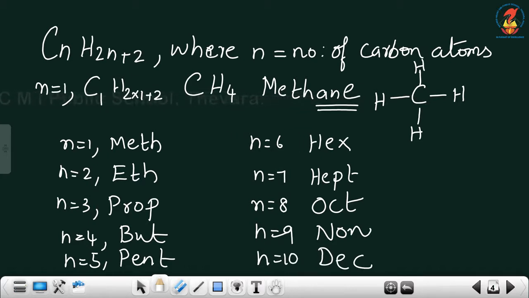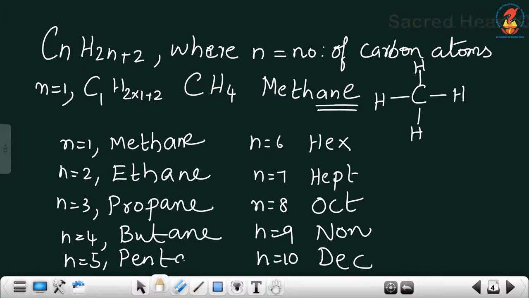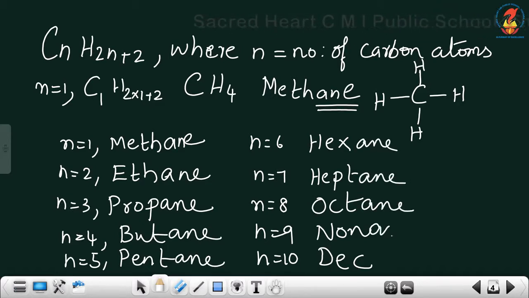Okay, so for alkanes, saturated compounds, we add ANE. n is equal to 1, methane. n is equal to 2, when you add ANE, it becomes ethane. n is equal to 3, it becomes propane. Then butane, pentane, hexane, heptane, octane, nonane, decane. So, ANE is from the name alkane. Okay. So, this you have to learn by heart.